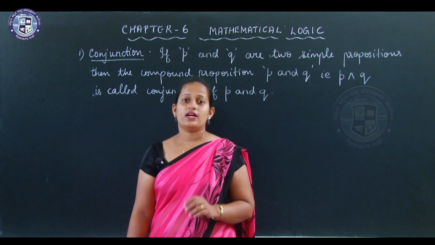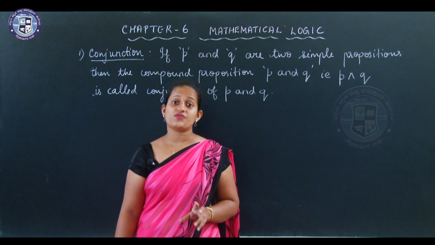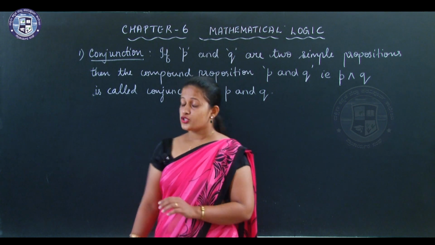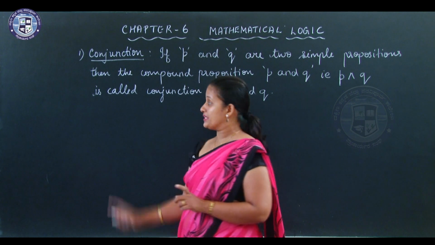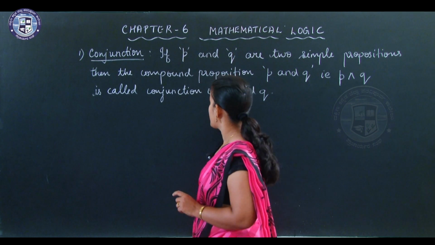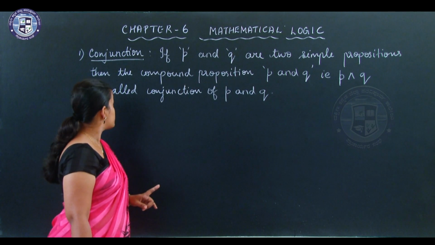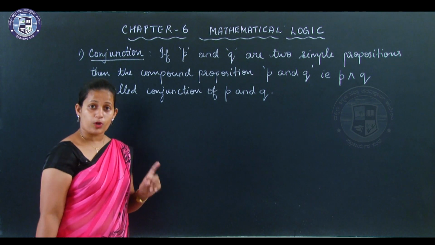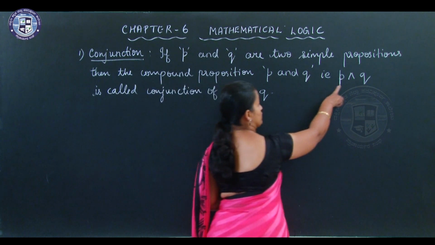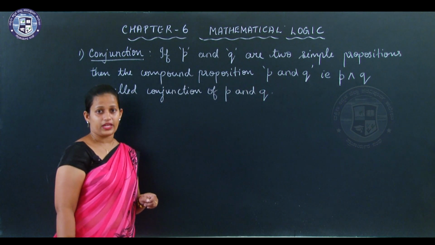Let us now learn these logical connectives in more detail. That is, we shall learn the truth table of these logical connectives. So, the first one is and, but the name given is conjunction. And is called conjunction. So, if P and Q are two simple propositions, then the compound proposition P and Q, that is denoted by this notation, is called the conjunction of P and Q.